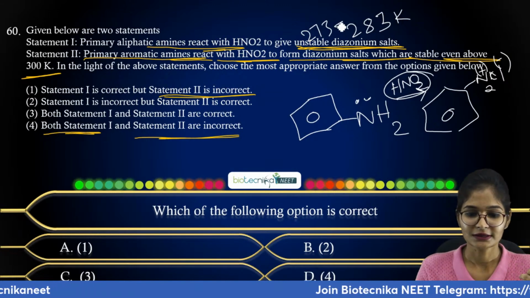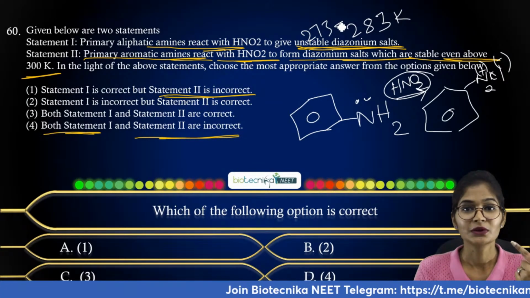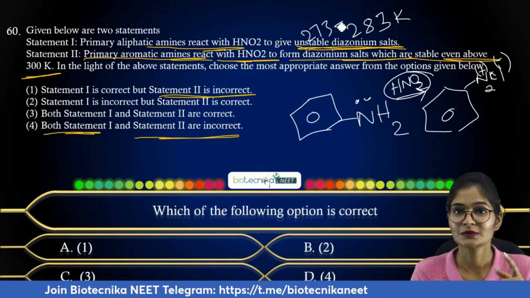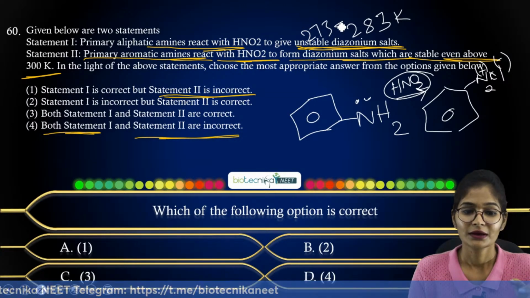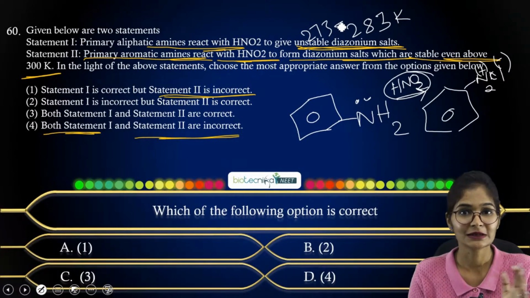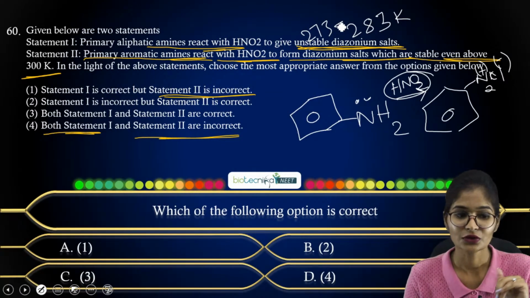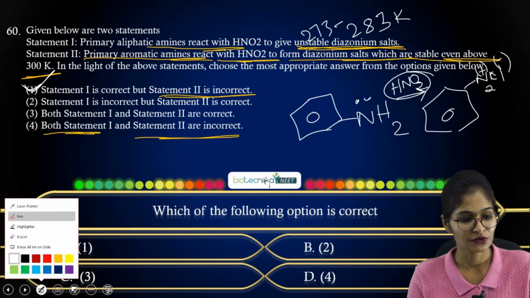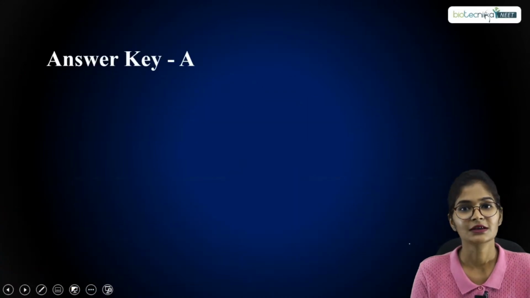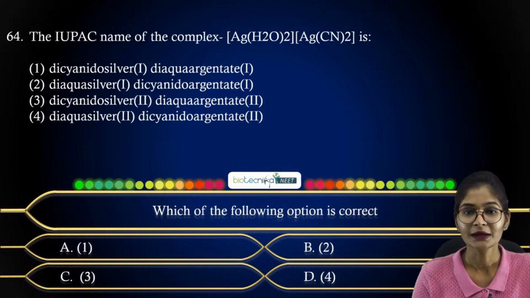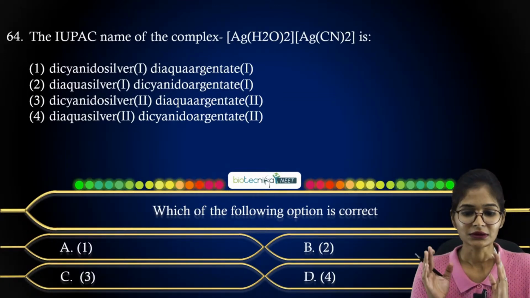Now if you consider statement 1, we are correlating the stability of diazonium salt formation with aliphatic amines. Primary aliphatic amines will be completely unstable compared to aromatic, right? So your option A will be correct for this question. All right, so this is the comparison of aromatic amine and aliphatic amine.